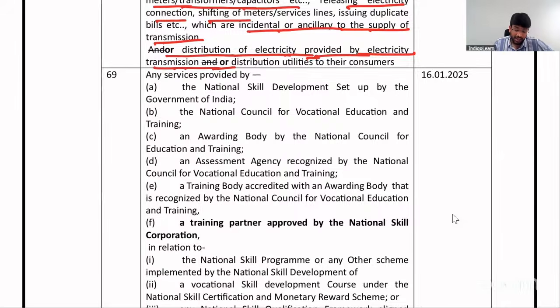Same thing happened in case of National Skill Development Corporation for conducting that vocational training and all. They added one new point where a training partner approved by National Skill Development Corporation. So when a training partner gives training and the training partner is approved by Skill Development Corporation, then the service given by the training partner is also exempt.